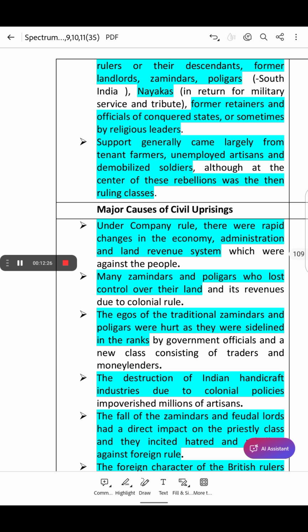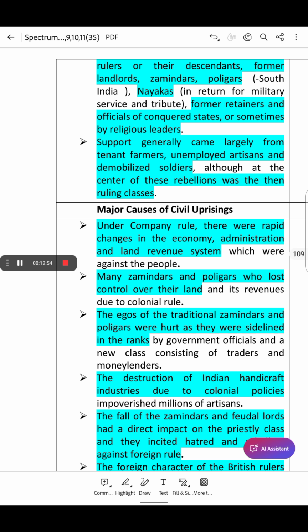So, a deposed native ruler means the Indian king or ruler who was removed from power by the British. Okay. So, a few examples of deposed rulers are Nana Sahib, Rani Lakshmibai, Begum Hazrat Mahal, and all these deposed rulers led the revolt against the British rule